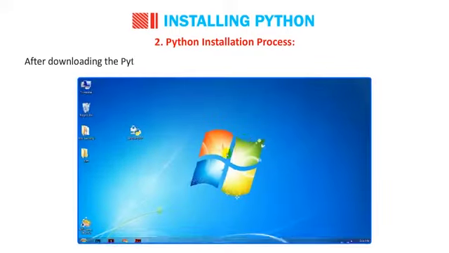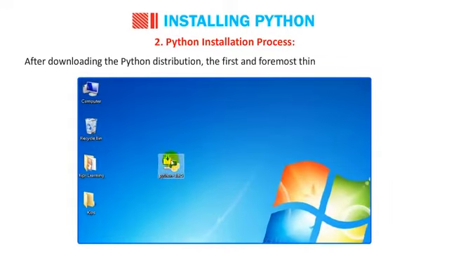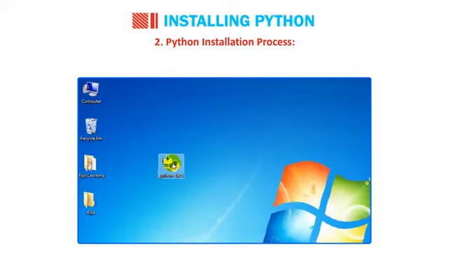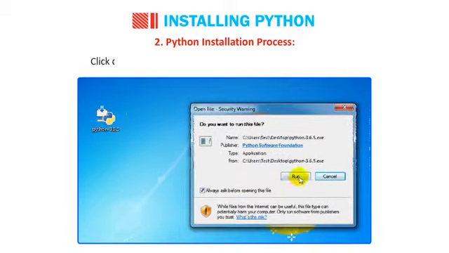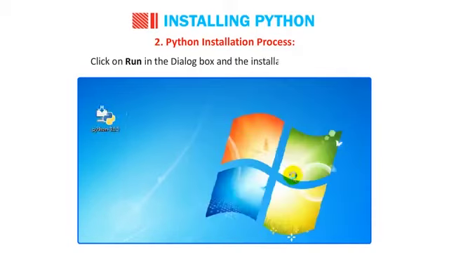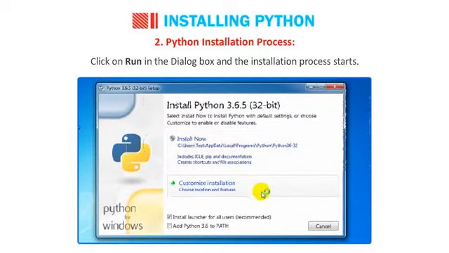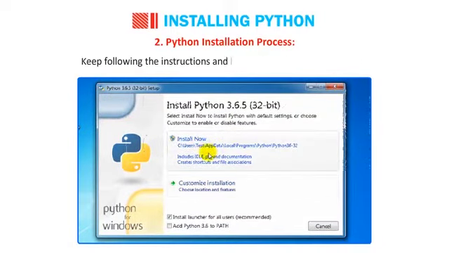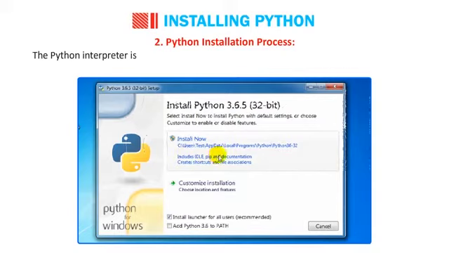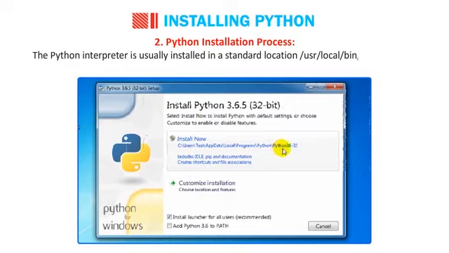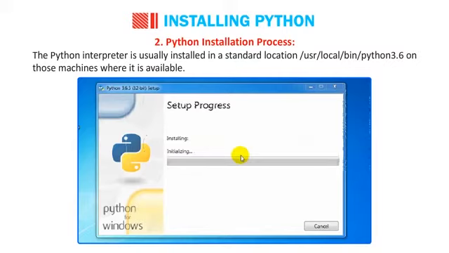After downloading the Python distribution, the first and foremost thing is to install the software. Double-click on the downloaded installer software. Click on Run in the dialog box and the installation process starts. Keep following the instructions and keep clicking on the next button. The Python interpreter is usually installed in a standard location /usr/local/bin/python3.6 on those machines which is available.